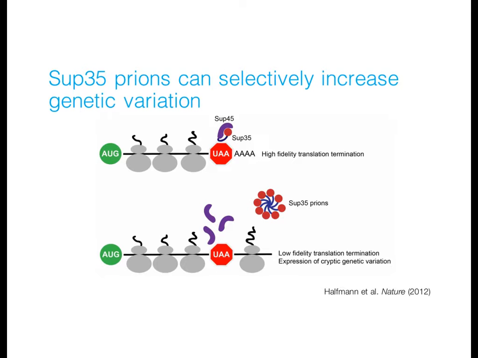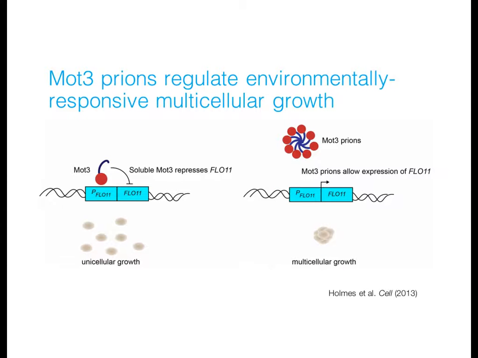It turns out that a wide variety of stresses can cause SUP35 prion formation. And these environmental stresses are just the sort of thing that necessitate increasing genetic heterogeneity within a population of yeast to increase the population's environmental fitness. So, SUP35 prionogenesis acts to unleash cryptic genetic variation in yeast to increase the fitness of yeast in response to diverse stresses. Another yeast prion, MOT3, is a transcriptional repressor of FLO11.